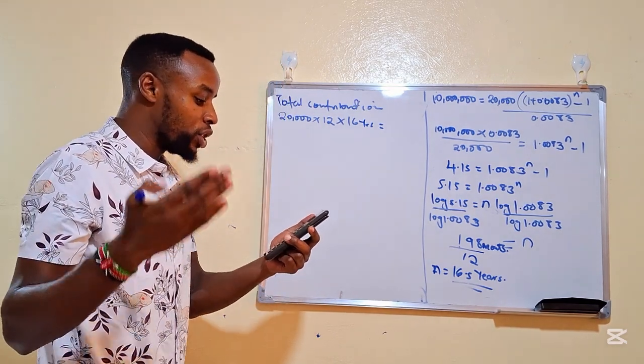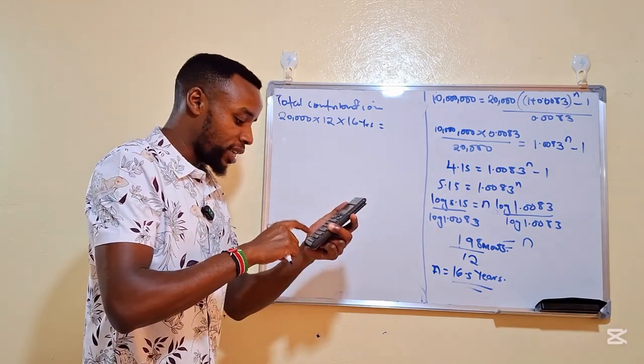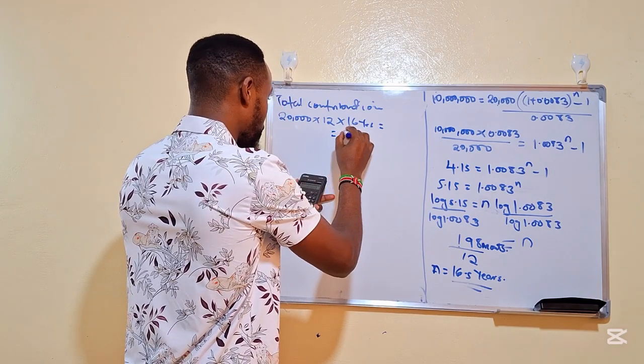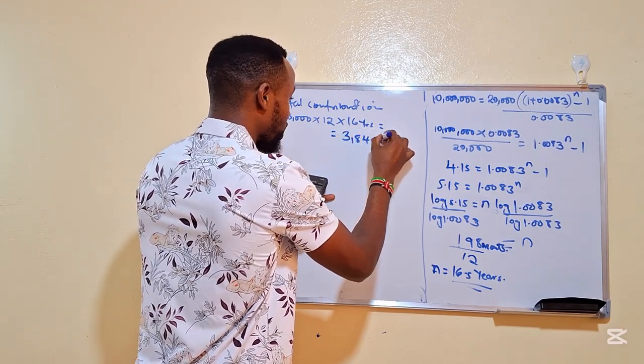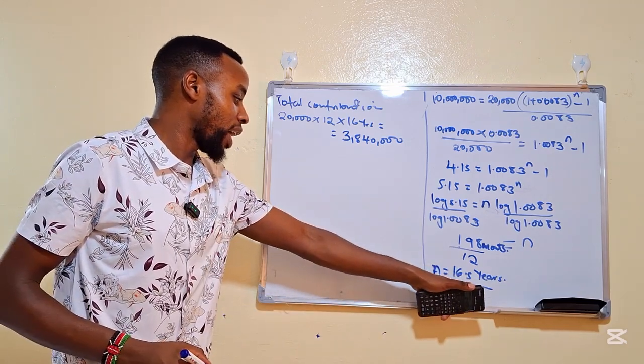So in 1 month, in 1 year, you are contributing 240,000, then multiply by 16 years. So in 16 years, the amount you will have contributed is 3,840,000. All right, 3,840,000. Let's calculate the extra half year.